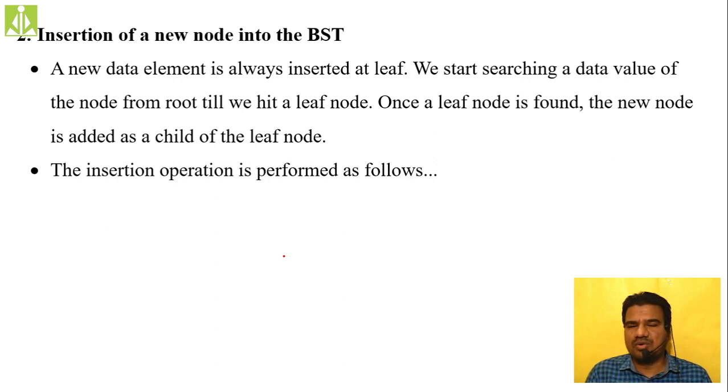If it is lesser, go to the left child. If it is greater, go to the right child. And again you do the same operation at both ends. A new data element is always inserted at a leaf node. I mean, you have to do such comparisons until you reach a leaf node. And reaching a leaf node is nothing but this: a leaf node is a node that does not have any children.